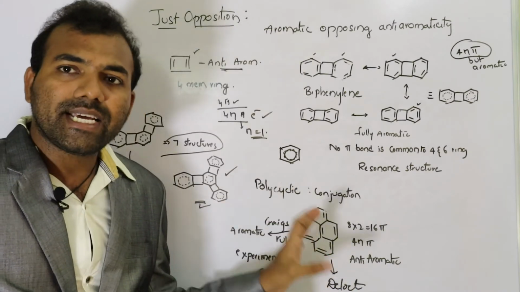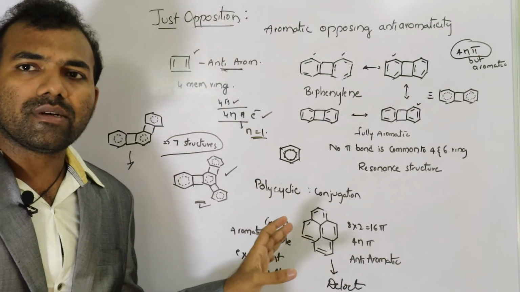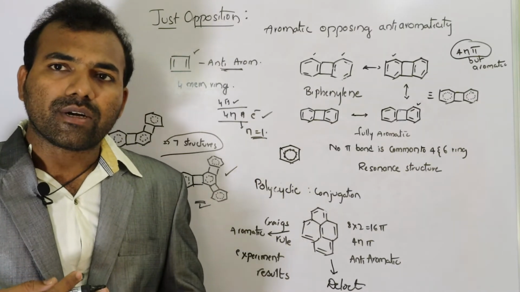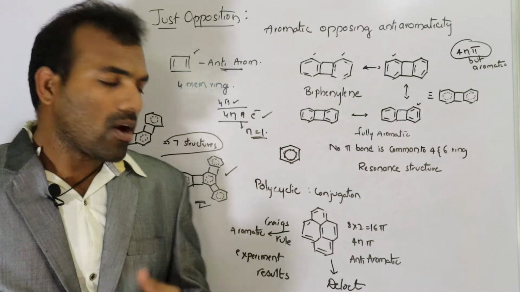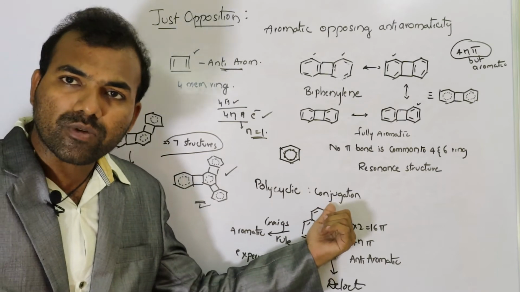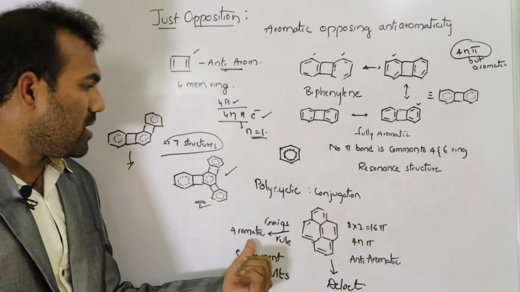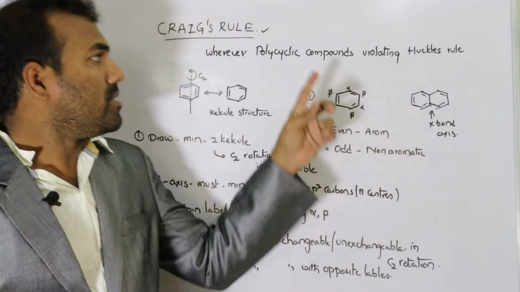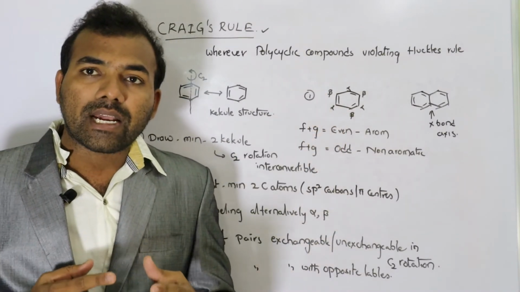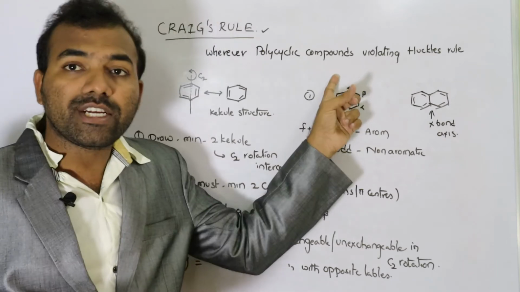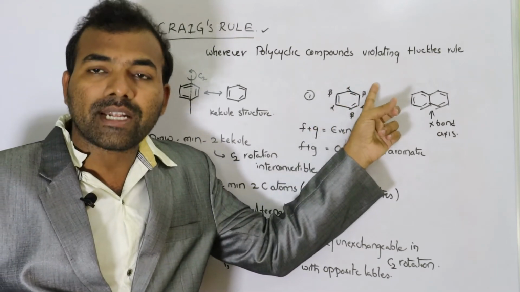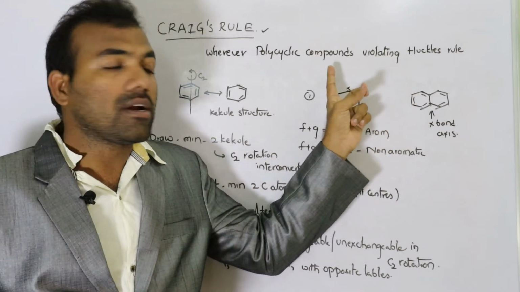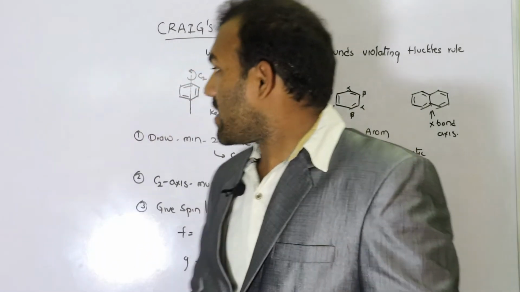To explain this nature, there is a person, Craig. He derived a method to calculate the aromaticity of polycyclic compounds. So let us go to the concept. What is Craig's rule? When the aromaticity cannot be explained by Huckel's rule, that is, in violation of Huckel's rule, then that aromaticity is explained by Craig's rule. So this is called Craig's rule. Let us see some examples.